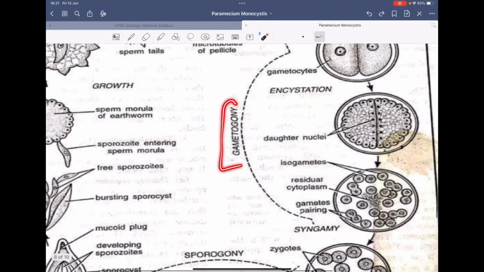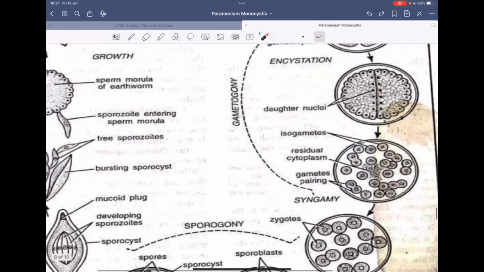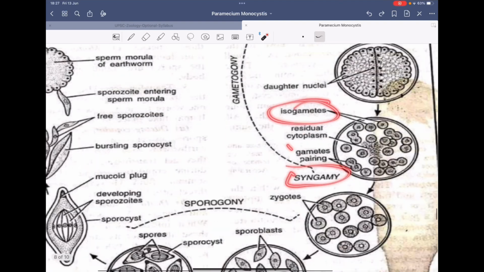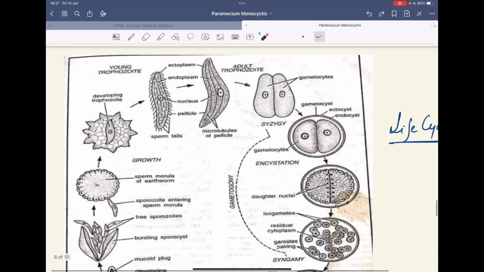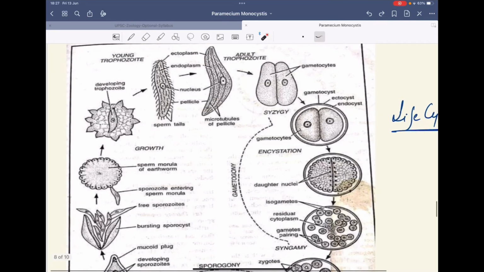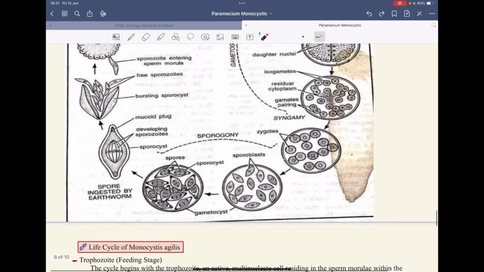Okay, this is the gametogony. This is the process of gametogony. What happens is that gametocytes give rise to these isogametes, which undergo syngamy and produce the zygotes. After the formation of these zygotes, now the sporogony happens. Okay, sporogony happens. You will see that this sporogony is the cycle that is completely in the earthworm.